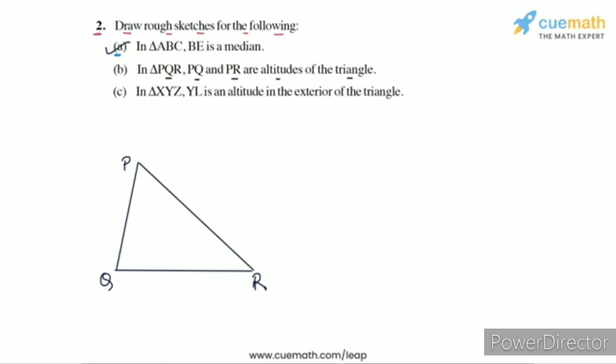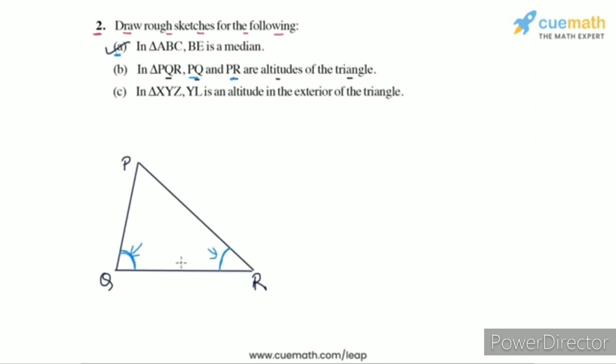So if PQ is the altitude from P to QR, then we would want this angle here to be 90 degrees. And if PR is the altitude from P to QR, then we would want this angle also to be 90 degrees. But both these angles cannot be 90 degrees at the same time.